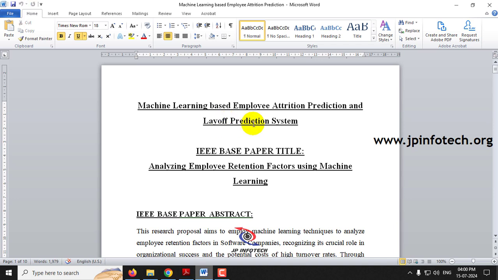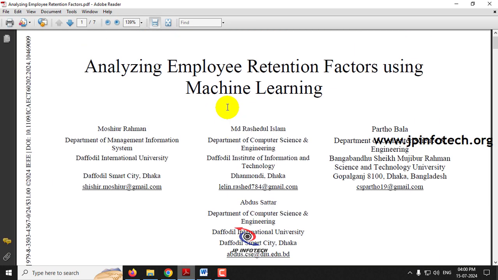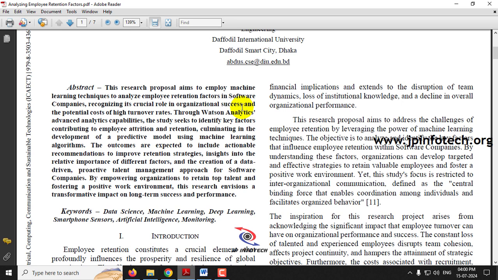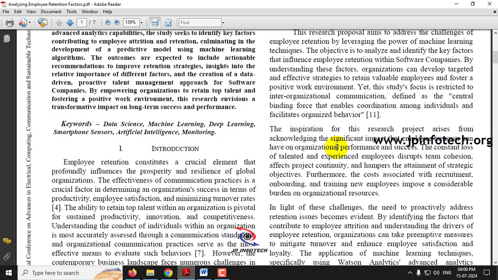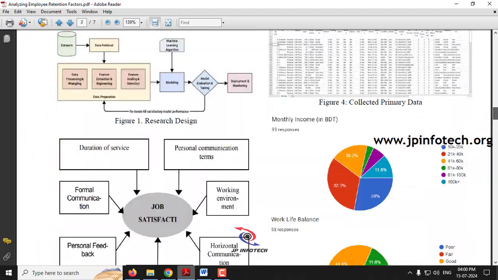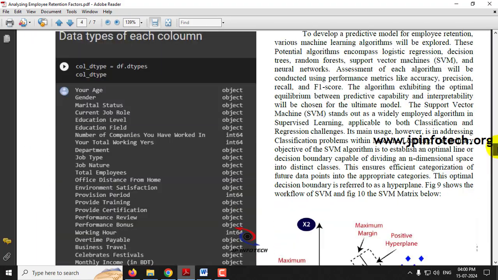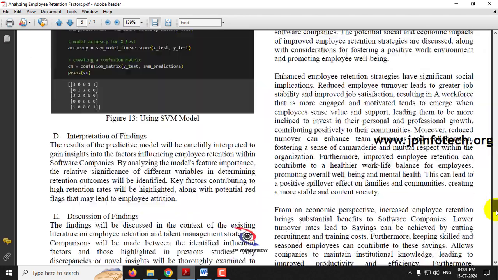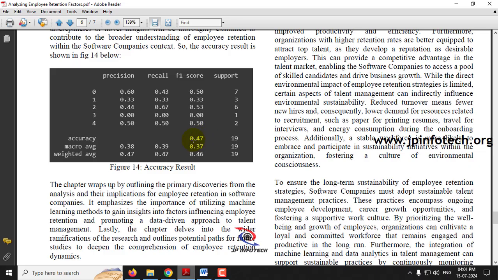So in this project we are going to see both employee attrition prediction and layoff prediction, but in the base paper they considered only the employee retention or attrition factor. Most of the existing systems consider only employee attrition. In the base paper also the authors made an employee attrition system. They used various machine learning algorithms and concluded that SVM, that is support vector machine, performed well, and their accuracy mentioned is 47%.